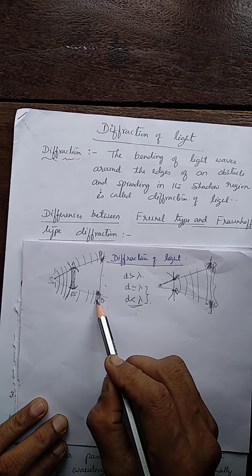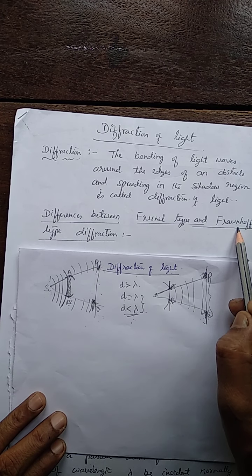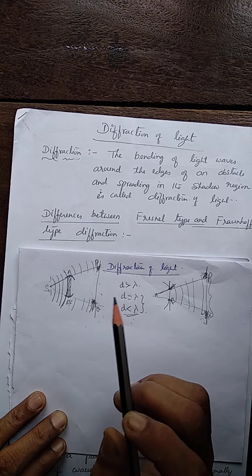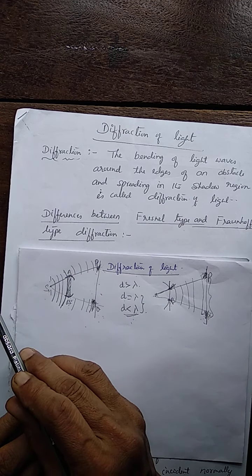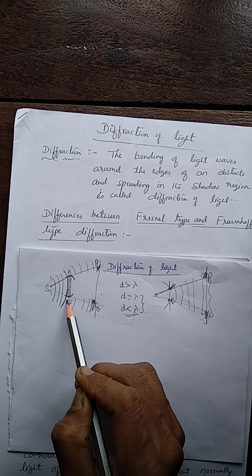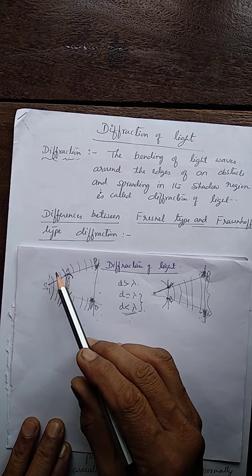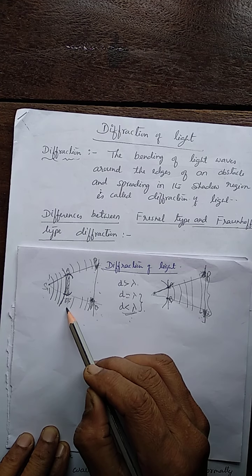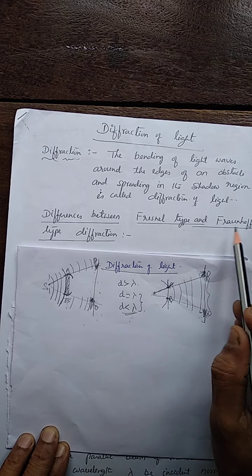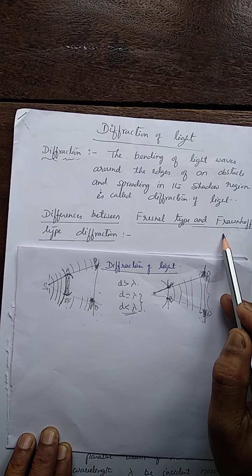This is the source and this is the screen. Whereas in Fraunhofer diffraction, the distances are infinite. The screen is at infinite distance, and the source is also at infinite distance from the obstacle. In Fresnel type, the incident wavefront is either cylindrical or spherical in shape, whereas in Fraunhofer type, the incident wavefront is a plane wavefront.